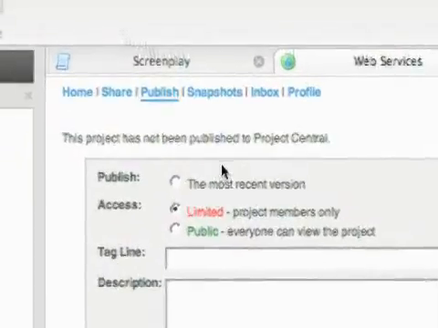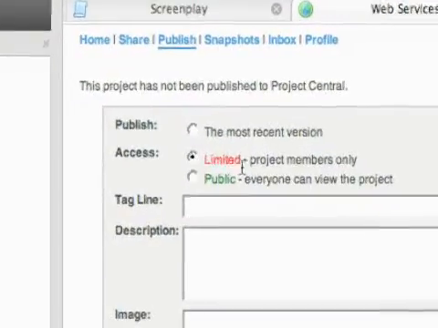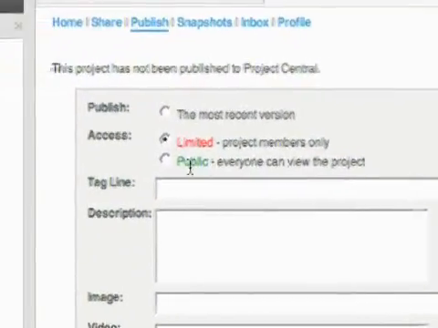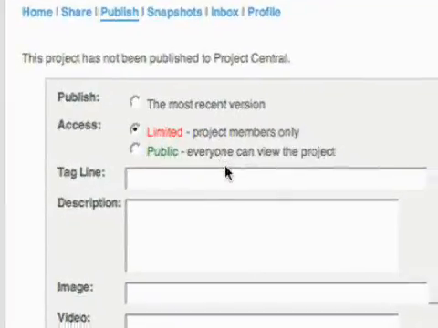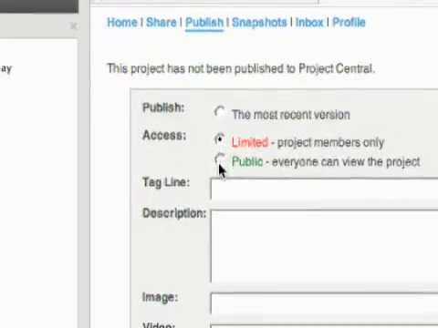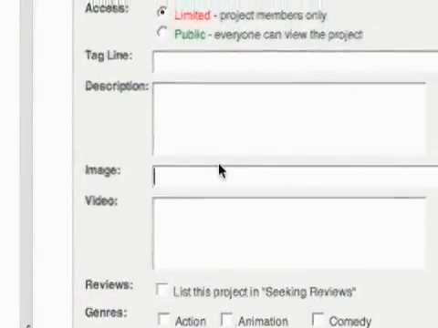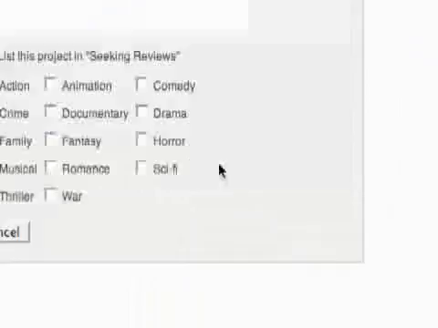So you can set some options for publishing: publish most recent version, access limited to project members only, or access to the public. Everybody can view it. So I guess you have the option to make it more private, a limited public or a public. You can add a tagline, description, and add an image by browsing for it on your computer.